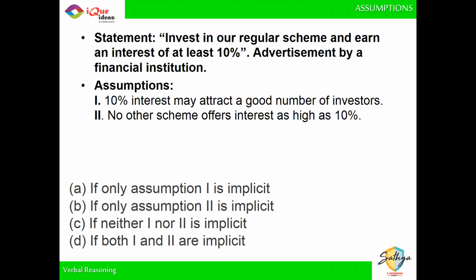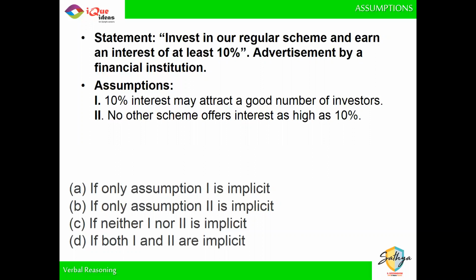So when this advertisement says that you are going to get an interest of at least 10%, then obviously the advertiser, the person who is making this claim in the advertisement, has to assume that 10% interest may attract a good number of investors. Because if he does not assume that 10% interest will attract a good number of investors, then he will not use that 10% number. So when he's using the 10% number, it very obviously means that he expects it to attract a good number of investors. So the first one is definitely an assumption.